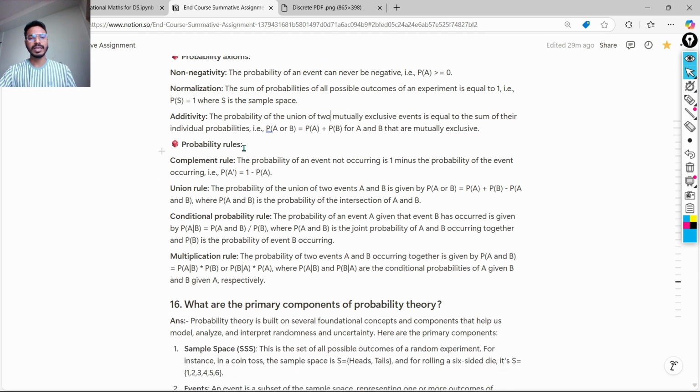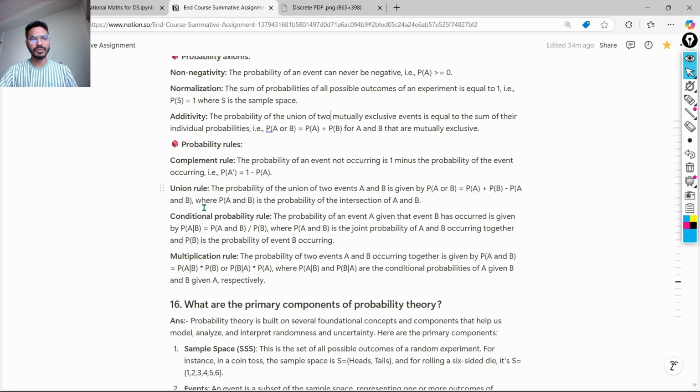Okay, and there are some probability rules also. Number one, the complement rule. The probability of an event not occurring is 1 minus the probability of the event occurring. So that is, the probability of event A dash (A complement) is equal to 1 minus the probability of event A.